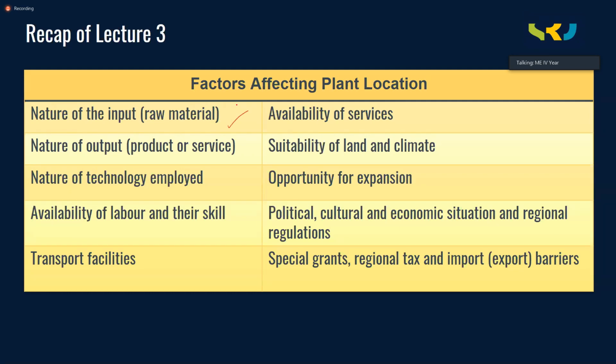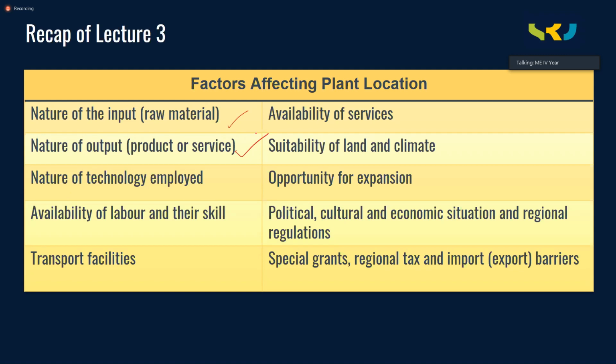And then depending on the nature of the output also, we decide the plant location sometimes. Suppose the finished product, whatever you are dealing with, gets damaged due to transportation over longer distances, or may get spoiled when you transport it for a longer time, then it is not advisable to keep it away from the market.